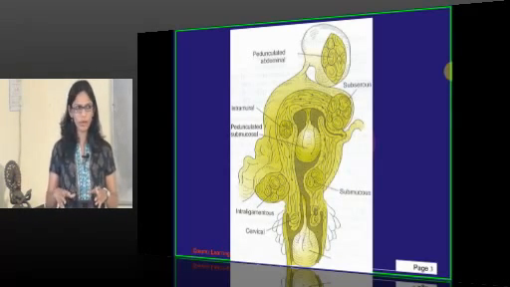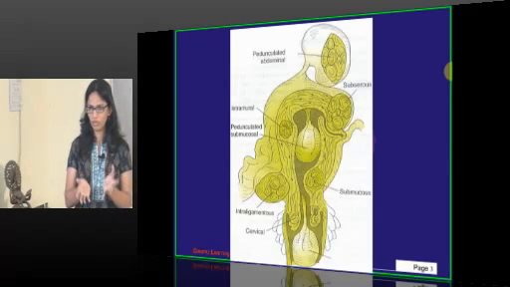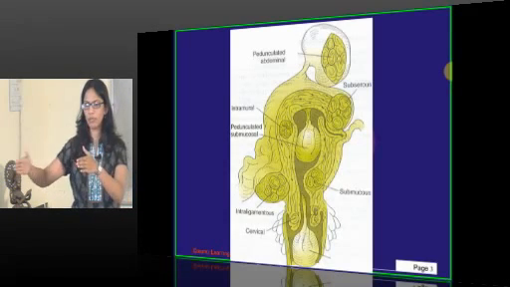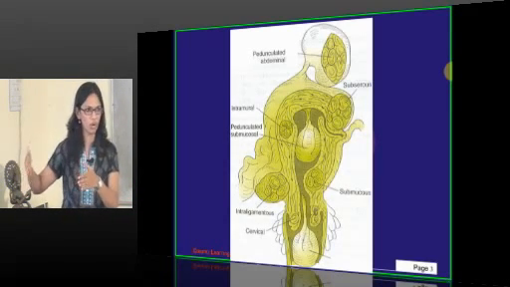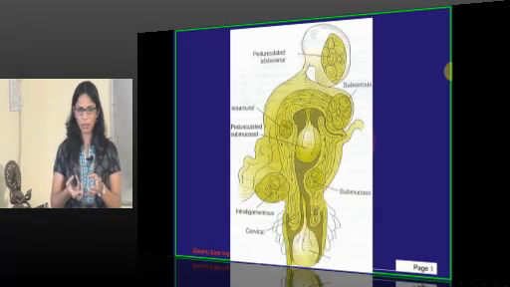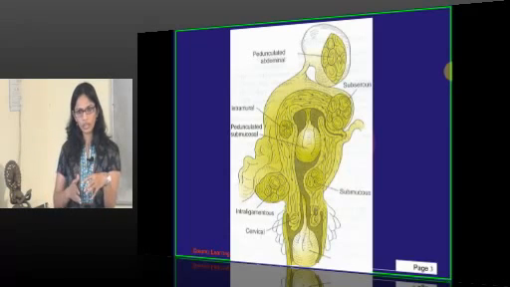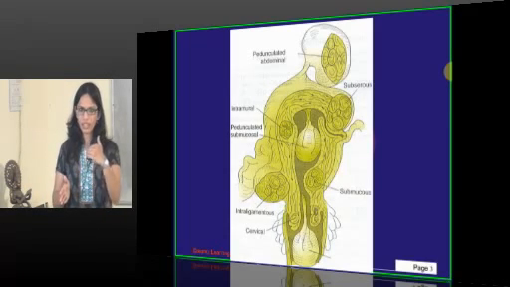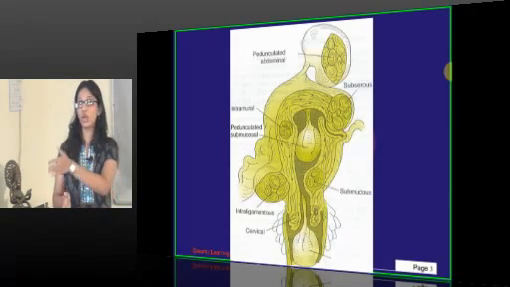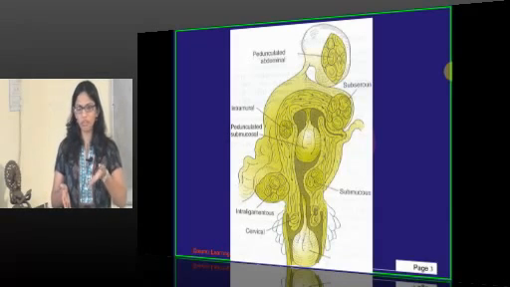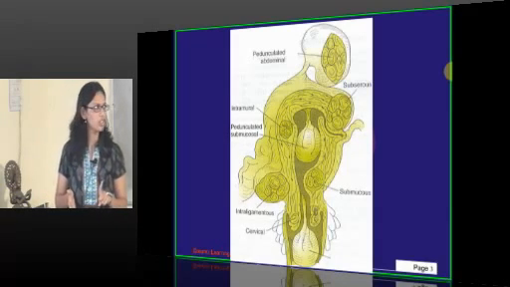So broad ligament fibroid, now everyone knows about the anatomy of the uterus. The uterus, the fallopian tubes, round ligament, and there is a broad ligament which is attached to the lateral pelvic wall. If this fibroid is growing into the lateral part of the uterus and it is growing into the broad ligament, obviously there is a space where it will grow. So if it is growing into the broad ligament from the uterus, then it is a false broad ligament fibroid because it is not arising from the broad ligament. It is arising from the uterus. That's why it is called a false broad ligament fibroid.